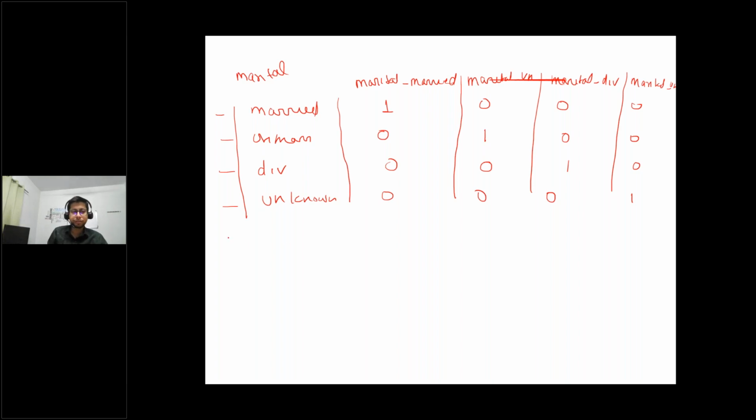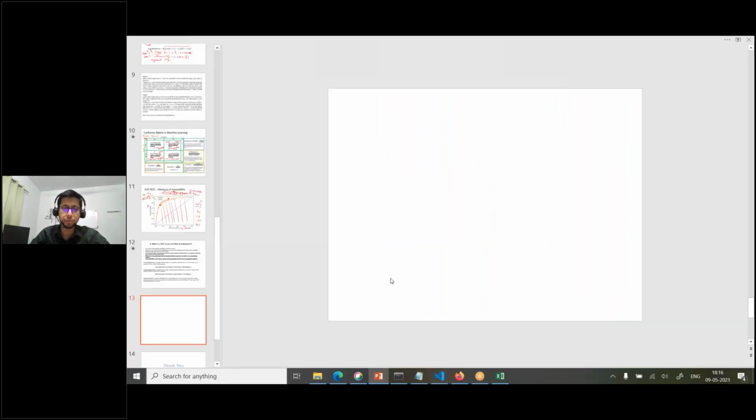Now suppose the 5th row is divorced, then the numbers will be 0, 0, 1, 0. The 6th row, for example, is unmarried, so you will do 0, 1, 0, 0. Like this you converted your whole data. You generated 4 new columns instead of this 1 column and converted them into 0 and 1. This is what dummies will do.